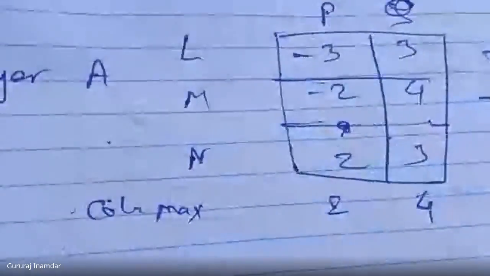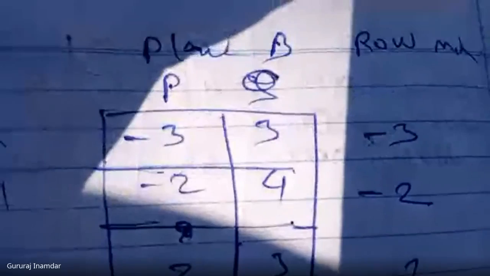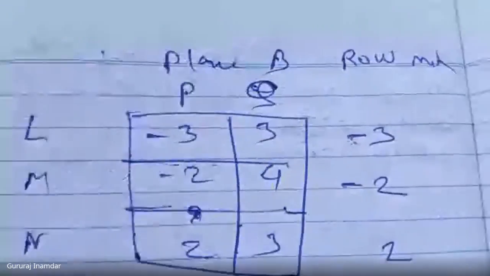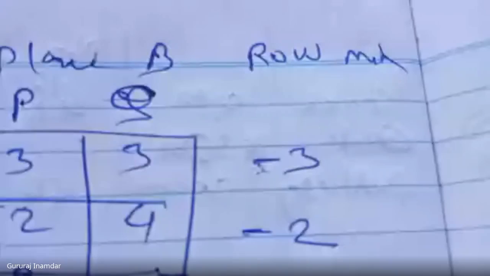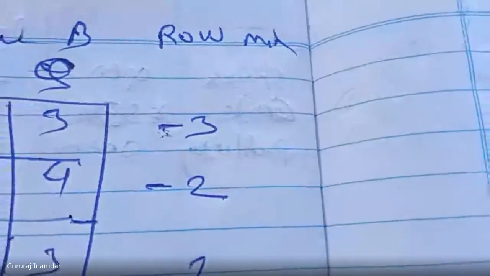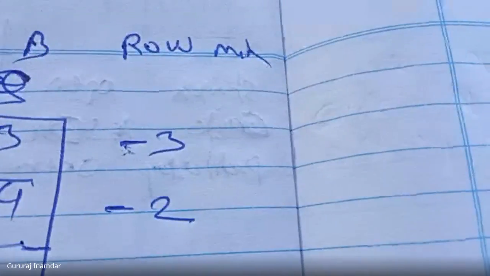So what is the next step? Move towards the row minimum values. These are the row minimum values: -3, -2, 2. Find the maximum value among the row minimums.